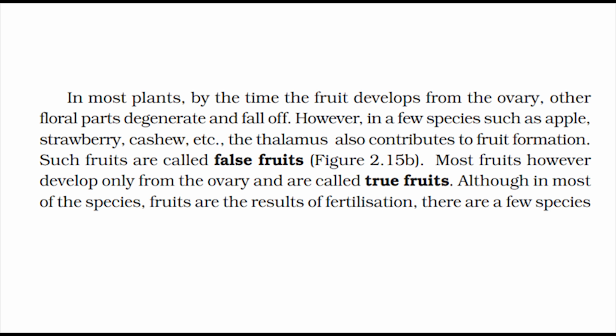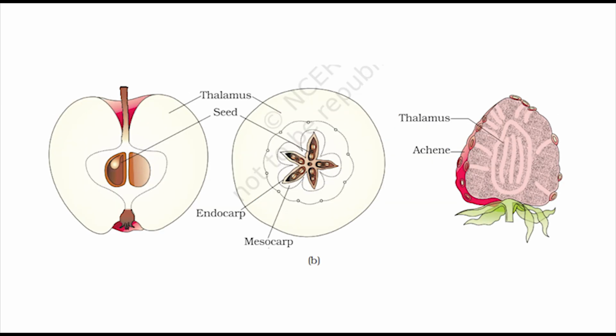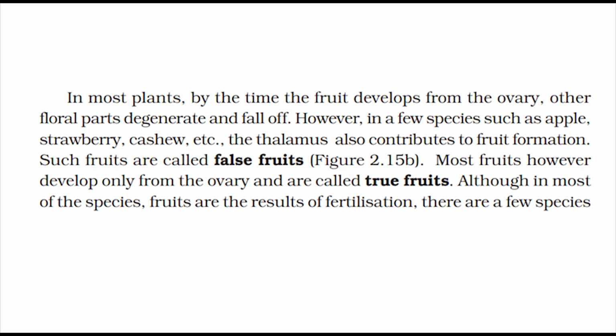However, in a few species such as apple, strawberry, cashew, etc., the thalamus also contributes to fruit formation. Such fruits are called false fruits, figure 2.15b. Most fruits, however, develop only from the ovary and are called true fruits.